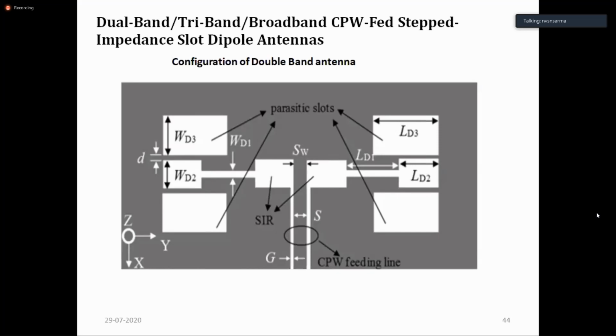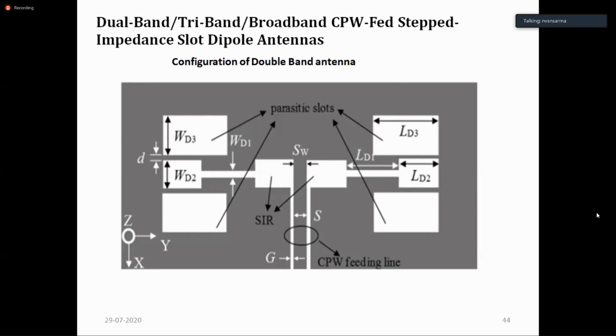You can see that it operates over two frequencies. Size-wise, the dipole operates at one frequency. Because of the parasitic elements, it also operates at a different frequency. And from the feed line up to the dipole which is radiating, you are seeing some square patches also. Those square patches are the actual impedance matching transformers.